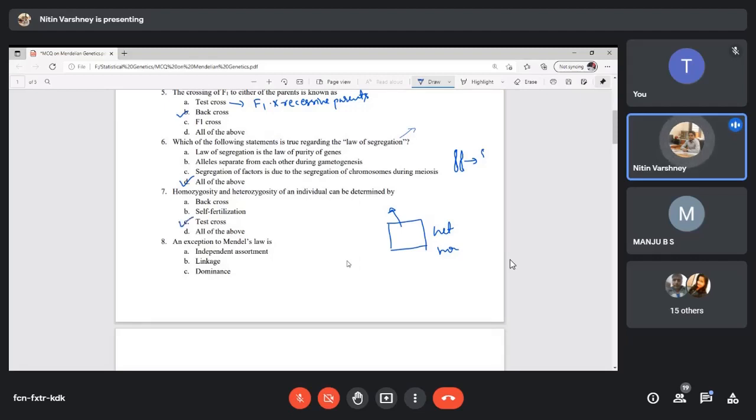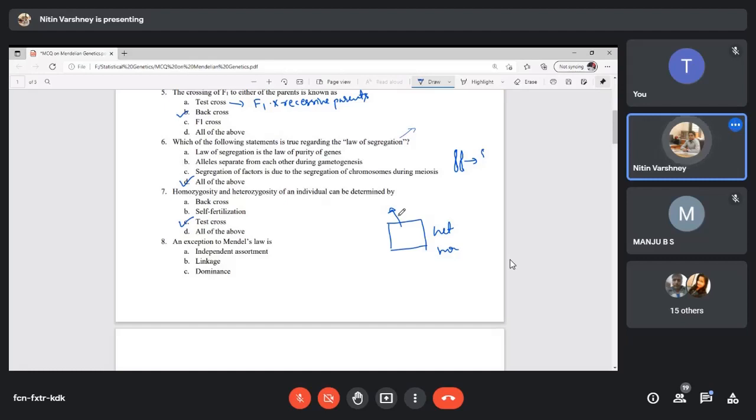I have shown one example with a diagram that if our parents have unknown genotypes and the offspring is given to us, then by seeing the offspring, we can assume whether our parents are heterozygous or homozygous. That will be a test cross.